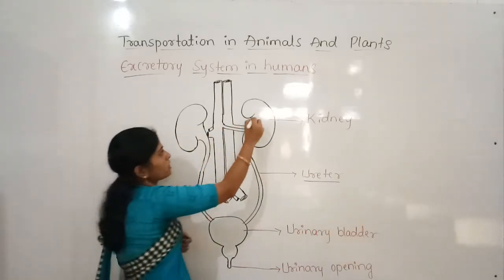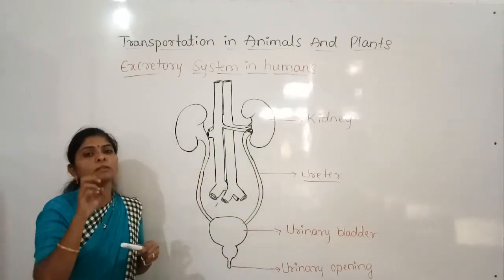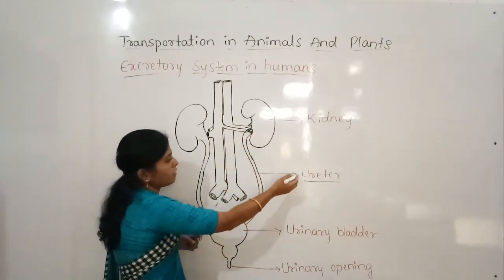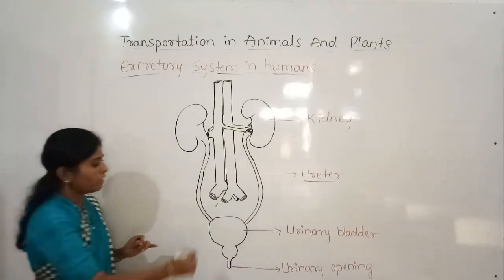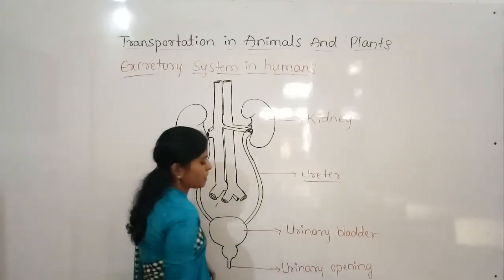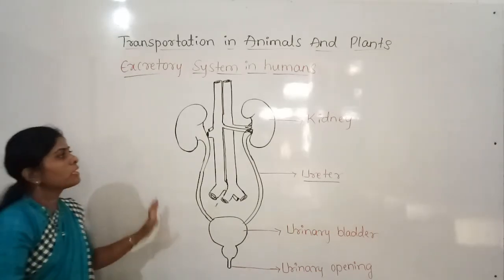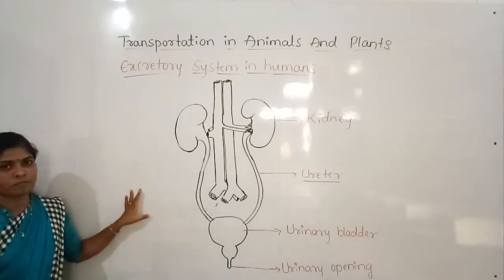Okay, the small projections will be there in the kidneys. There the purification, the filtration of the blood takes place, and then the waste will be ejected by the ureter. It will be collected in the urinary bladder, and when it fills, it is passed out through the urinary opening. This is how excretion takes place in human beings.